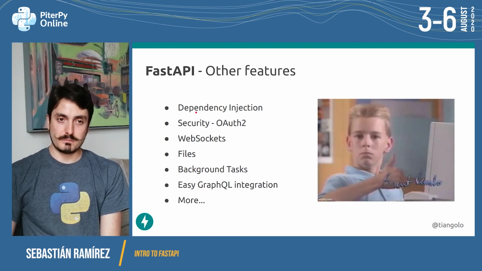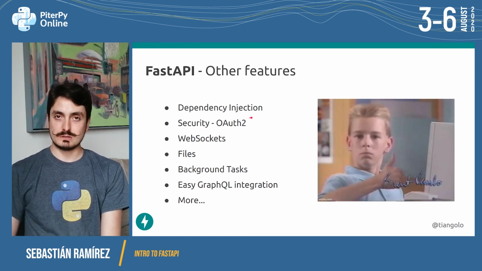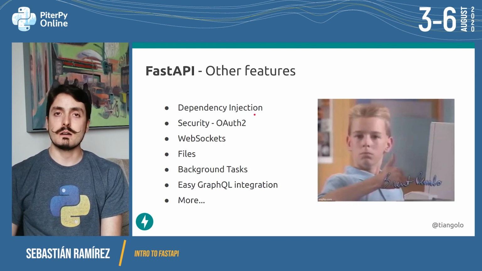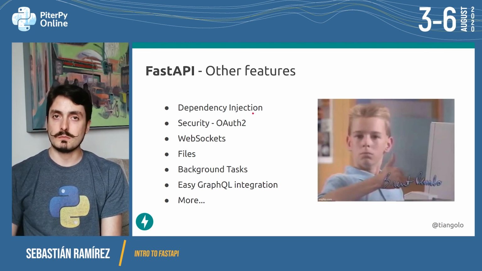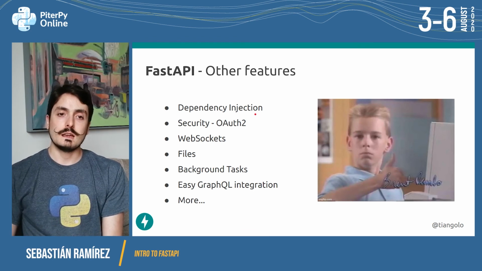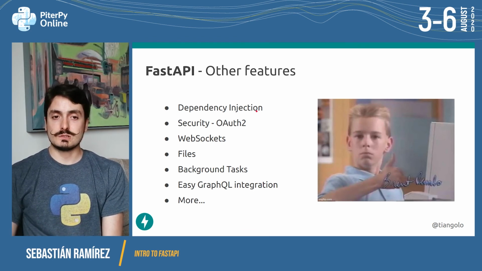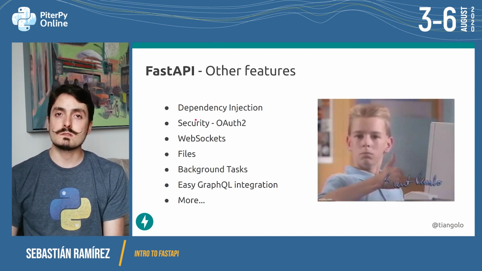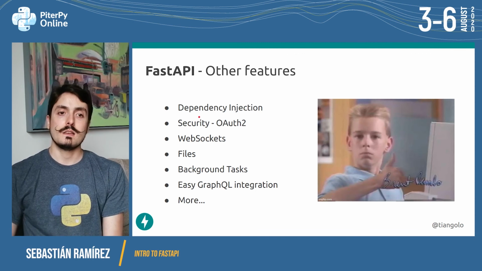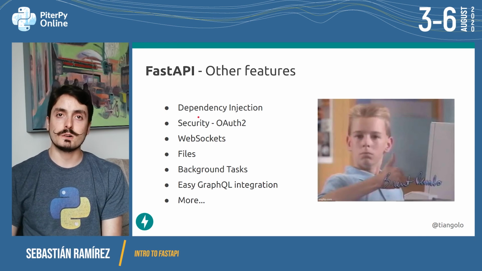There's a powerful but simple dependency injection system that you can use to, for example, do authorization and authentication of users, get the current user based on the token or on some sessions from query parameters, things like that. You can also do database session management with the same dependency injection system, and this is all going to be integrated into the same OpenAPI that is generated automatically. So everything is going to be documented automatically, even when you use the dependency injection system. That's what it is there for.